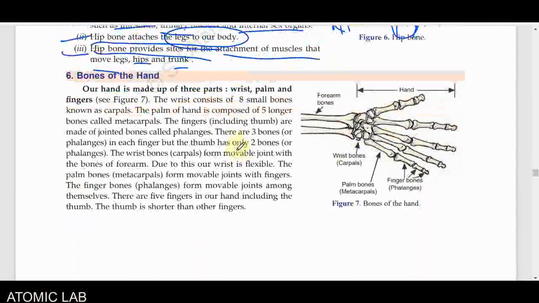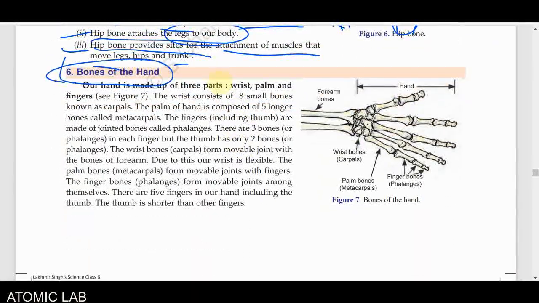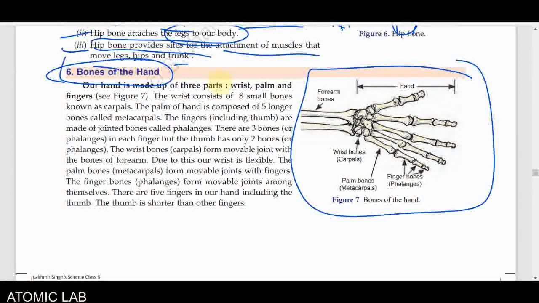Okay, now you will see the next bones, the bones of the hands. This is the structure of the hand, and our hand is made of three parts: the wrist, the palm and the fingers. In our lower arm and in the wrist there are a large number of small bones. They are known as the carpals. Carpals are a group of small bones. They also allow a kind of circular movement in our wrist.